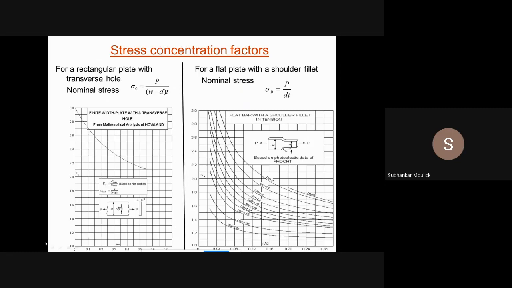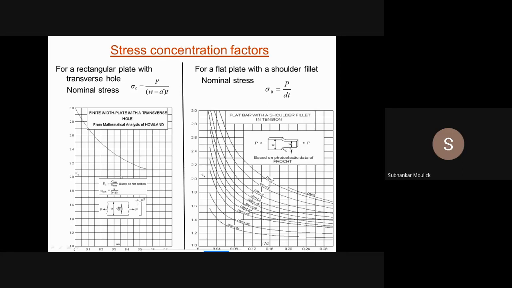See the very first diagram, where the formula of sigma nominal is given to you. It is not necessary that every time this formula of sigma nominal will be given to you. No, you have to understand. It is very clear from the first diagram that the resisting area will be the width minus the hole diameter, into thickness.